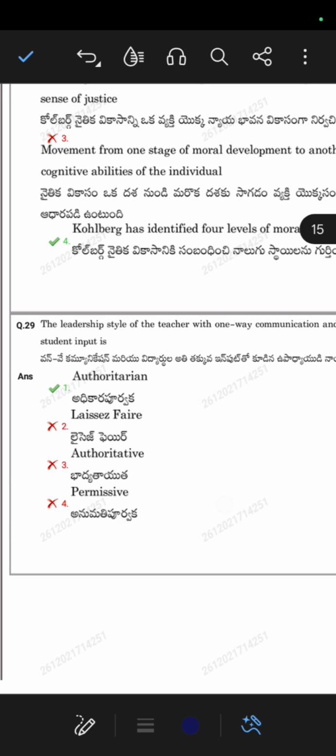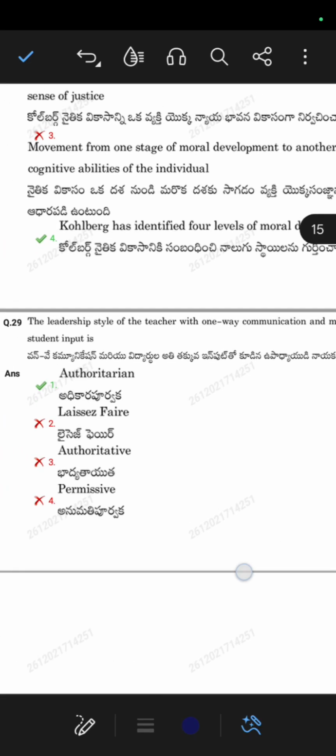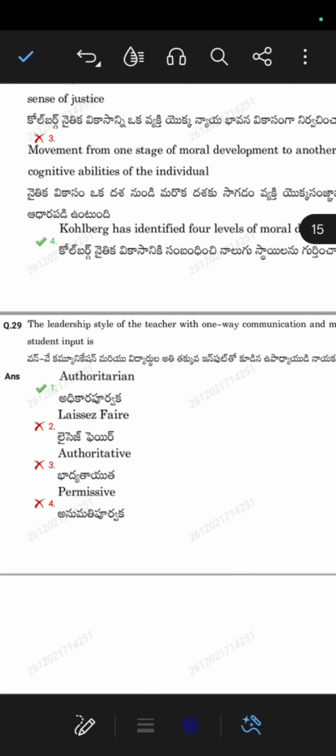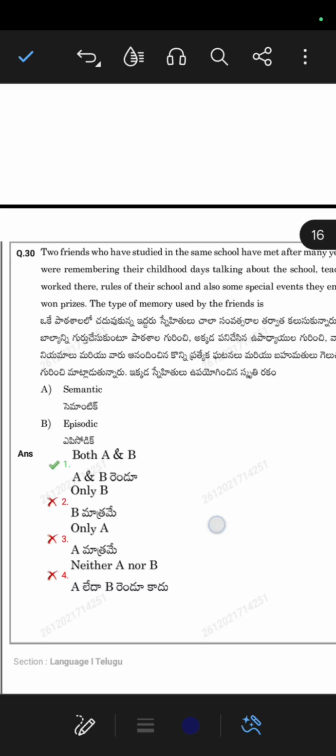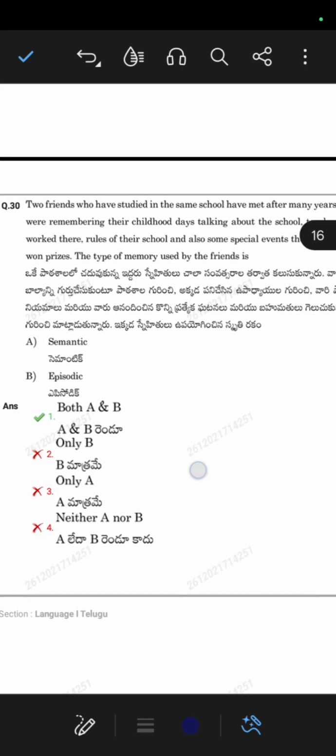Authoritarian, the leadership style of a teacher with one way communication. The teacher is communicating only in one way. The teacher is not taking the views or any opinions of the students, only saying about one way, one side. So this is about authority. Okay, authoritarian.